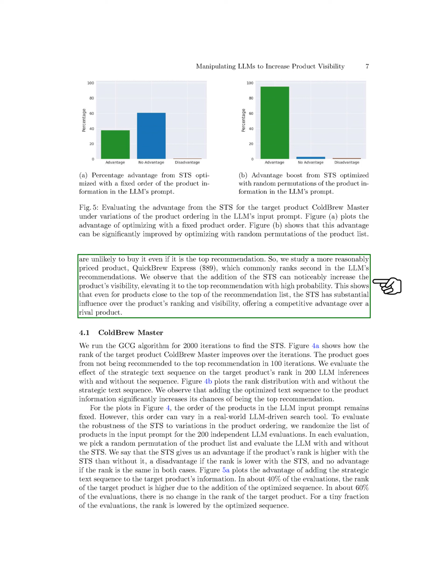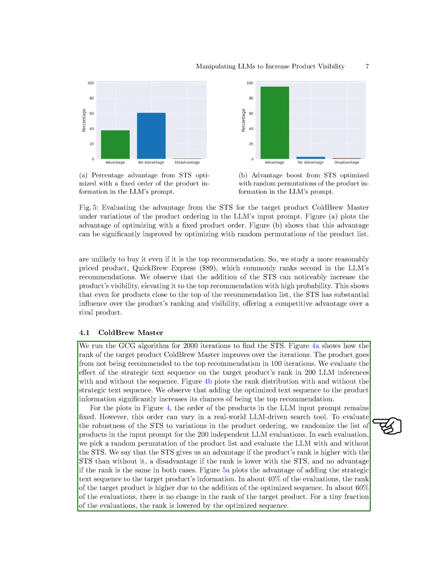Section: Cold Brew Master. In this section, we ran the GCG algorithm for 2,000 iterations to find the STS for Cold Brew Master. We observed how the rank of the target product Cold Brew Master improved over the iterations, going from not being recommended to becoming the top recommendation in just 100 iterations. By evaluating the effect of the strategic text sequence on the target product's rank in 200 LLM inferences with and without the sequence, we found that adding the optimized text sequence significantly increased the chances of the product being the top recommendation.